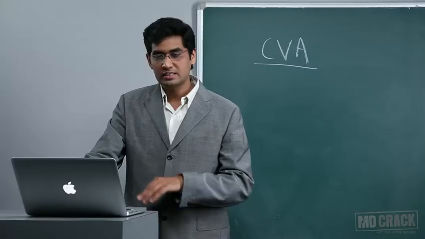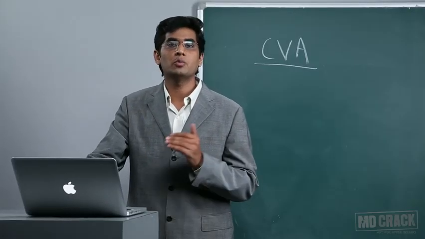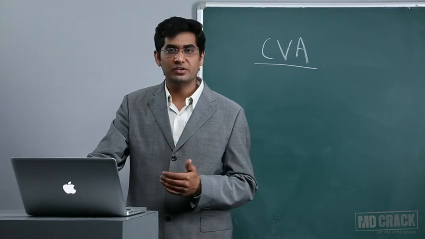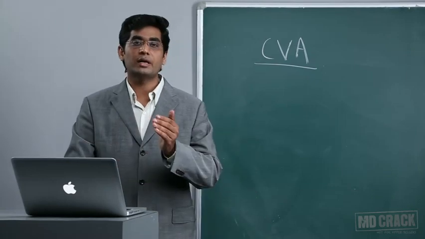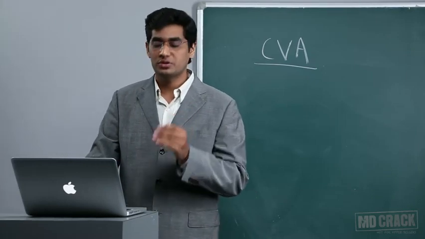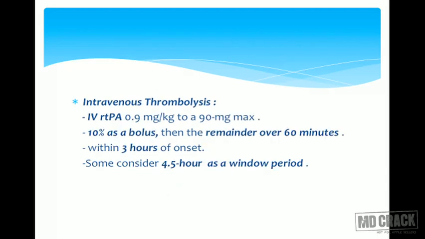Medical support, as these patients are bedridden, so these patients are at risk of developing pneumonia or nosocomial infection or DVT. So you should also take care of those patients to prevent deep vein thrombosis and pulmonary embolism. We will see what is the role of neuroprotection, and even the part of rehabilitation is very important in treating this ischemic stroke.